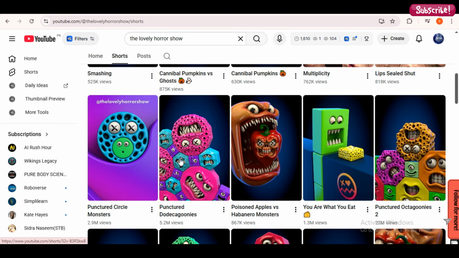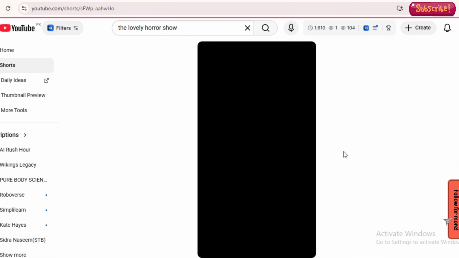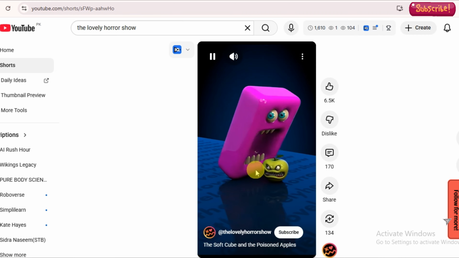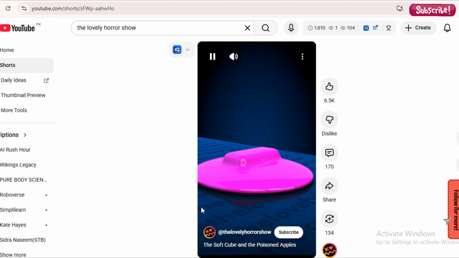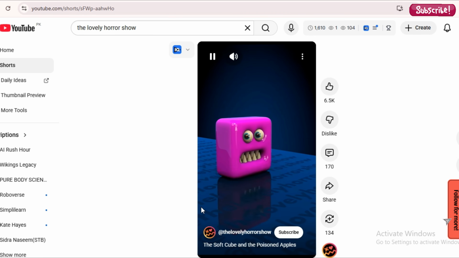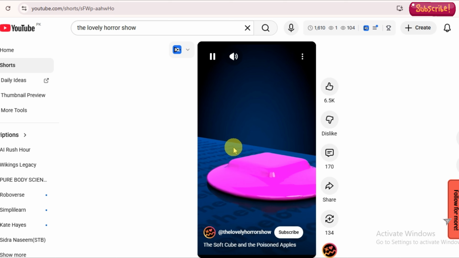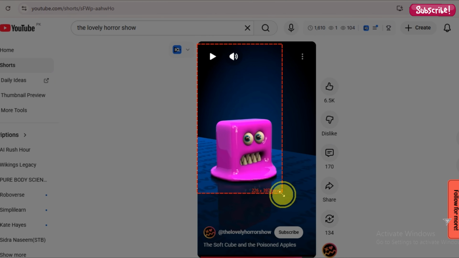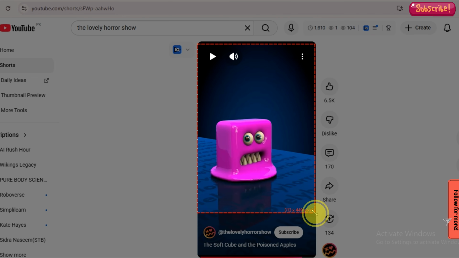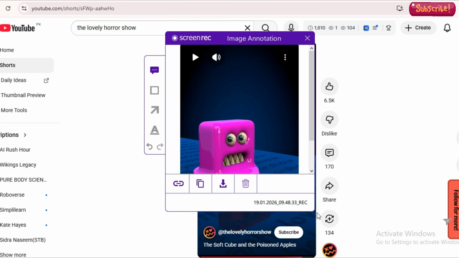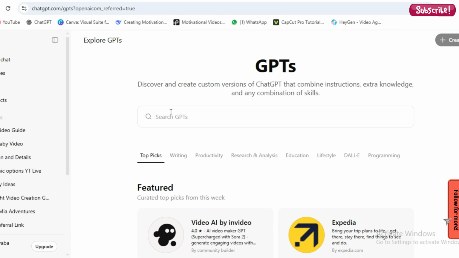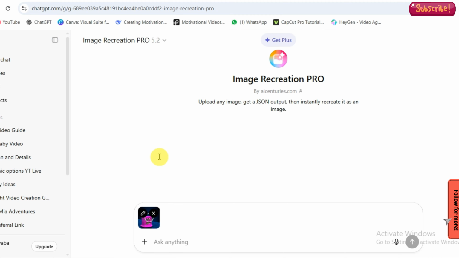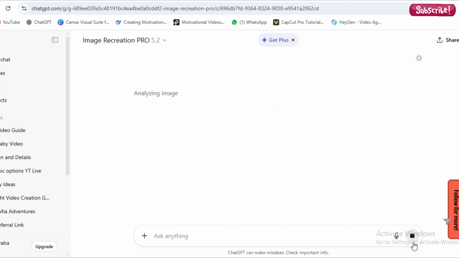First, open any viral short and take a screenshot of one frame. This will be your base reference. Now go to the GPT store and search for Image Recreation Pro. Open it, start a chat, and upload your screenshot. This tool will analyze the image and convert it into clean JSON code.